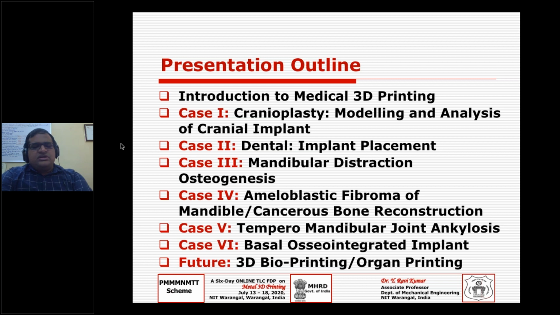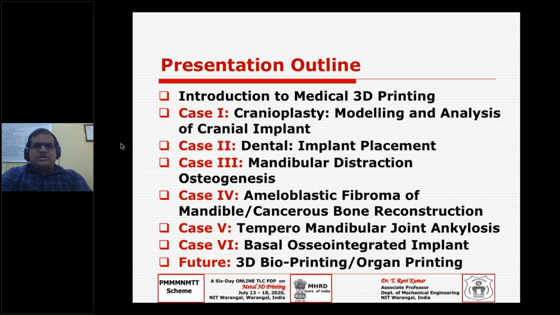In all these cases, there is substitution of a bone, whether orthopedic, oral maxillofacial or craniofacial: you replace the bone with some implant or prosthetic or device, or you may use templates to assist the surgery, or you may use these models for diagnosis purposes.